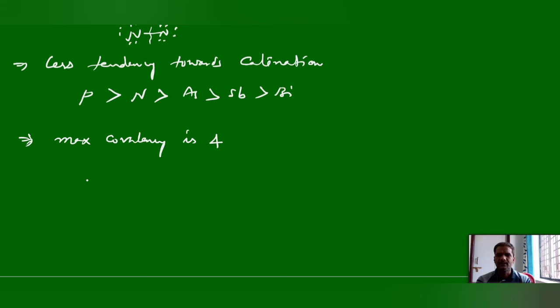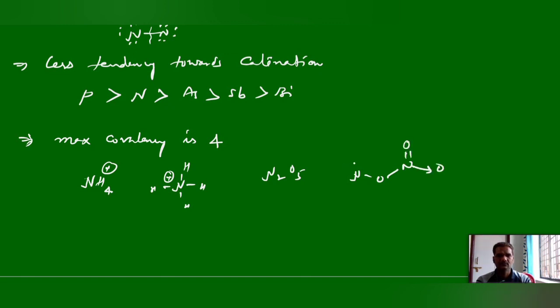I can take an example here. In the case of nitrogen, the maximum covalency, as in ammonium, it can form 4 bonds. Or N2O5, where the oxidation state is +5.